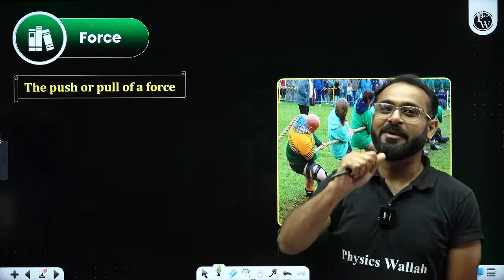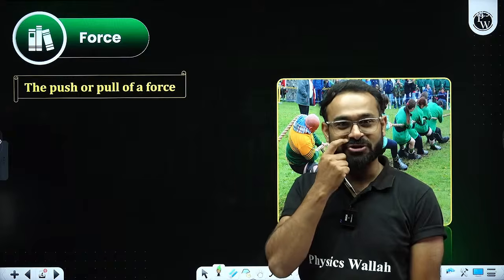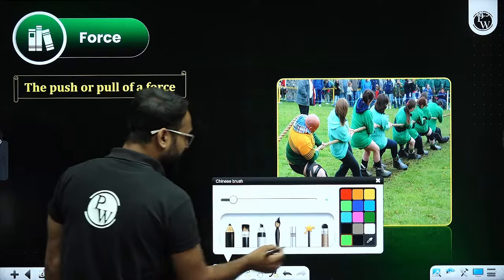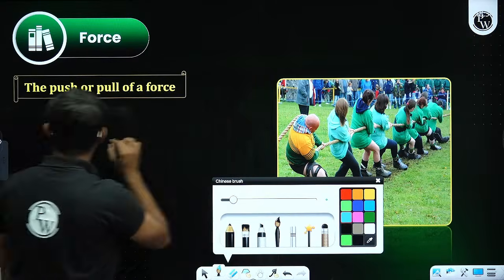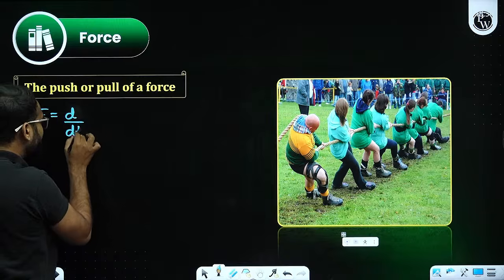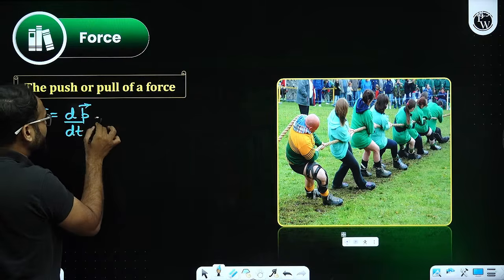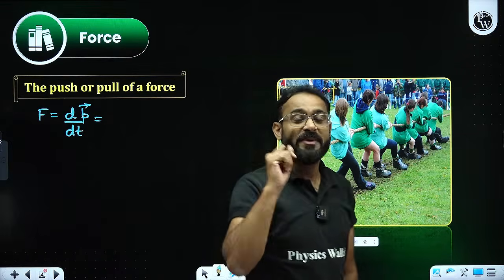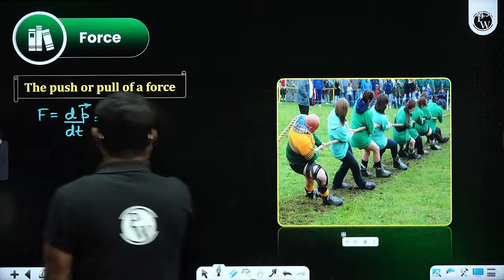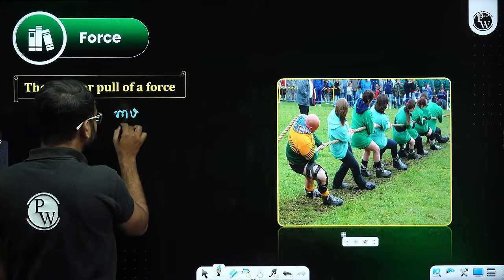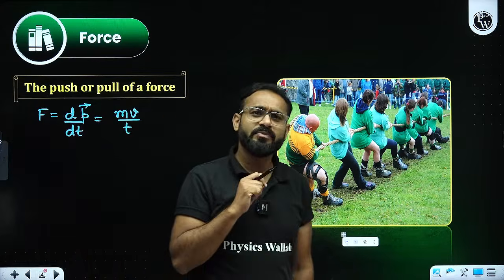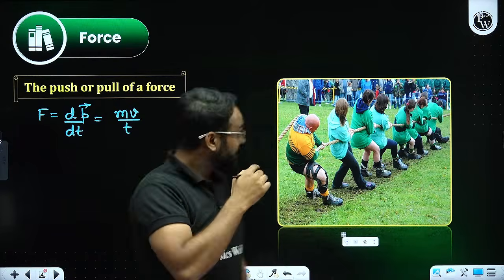But mathematically, how can we explain what force is? I can write that force is the rate of change of momentum. Force can also be written as the rate of change of momentum. Or in other words, I can write mv by t. mv is the formula of momentum, and mv divided by time is the rate of change of momentum.